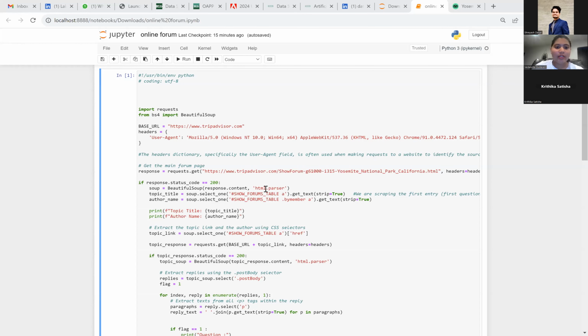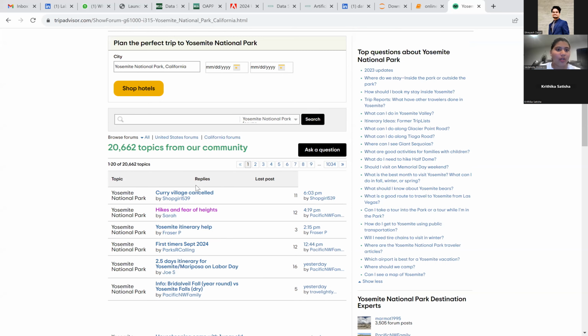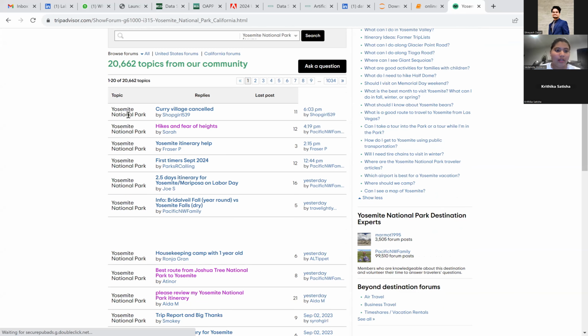So like TripAdvisor is one of the popular websites where we can see many discussions among the travelers and they seek advice, suggestions, etc. from this website. So this is the website we were referring to regarding the Yosemite National Park here. So here we can see the table.